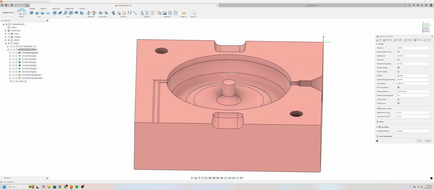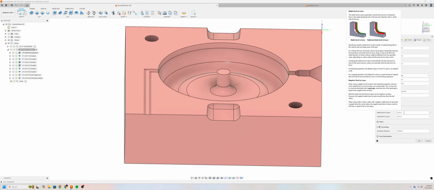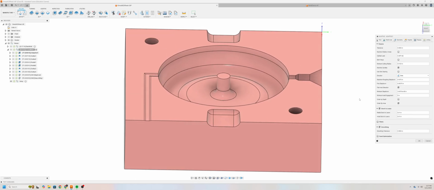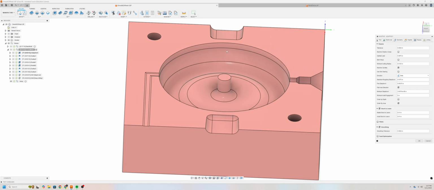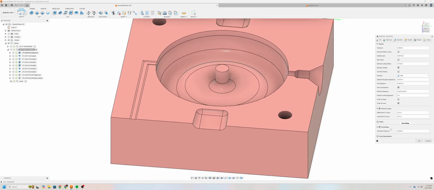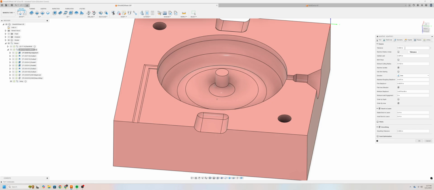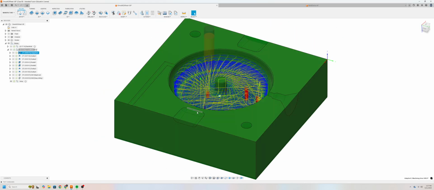Next thing that we'll want to do is we'll want to leave stock to leave checked. And we want to leave 10 thou in each of the radial and axial directions. Now, stock to leave is going to leave a little bit of stock left over from this operation so that when we come back in later with a finishing pass, we can take that last bit off. And this will leave our piece very smooth. We'll also want to turn on smoothing. And same thing, we'll match our tolerance value at the very top. And if we click OK, we should be able to see a finished tool path.